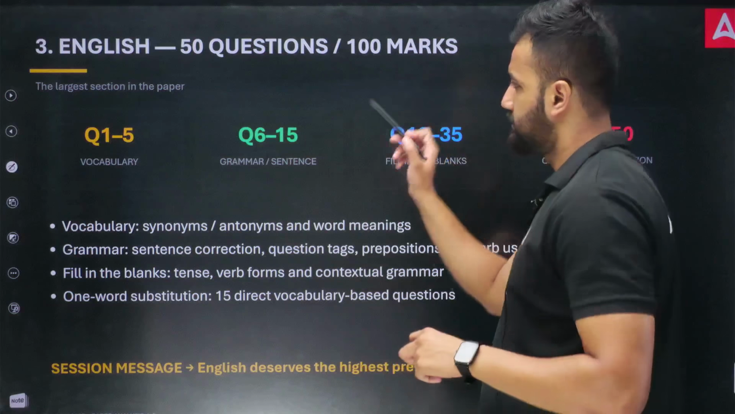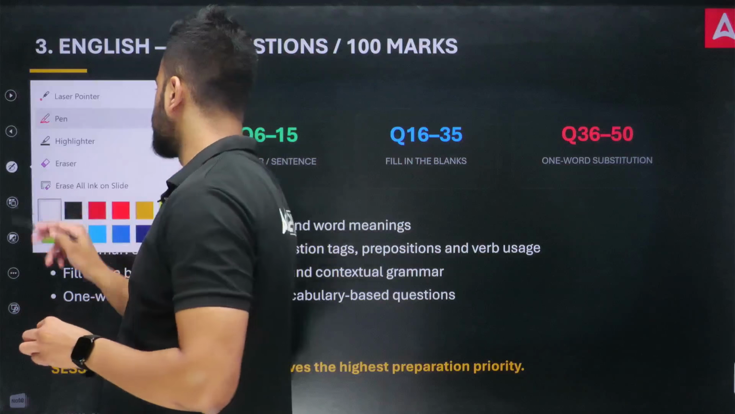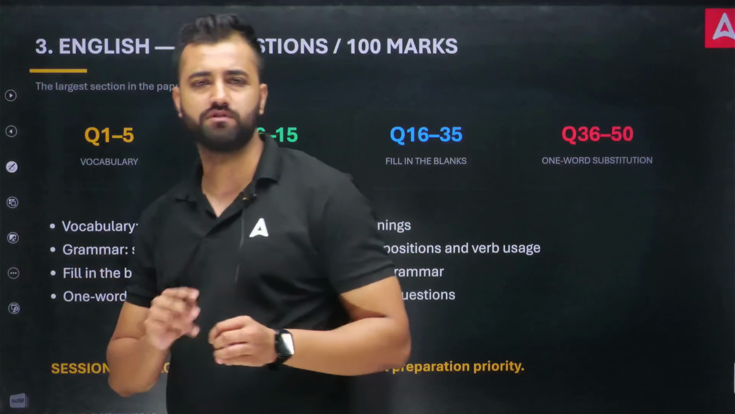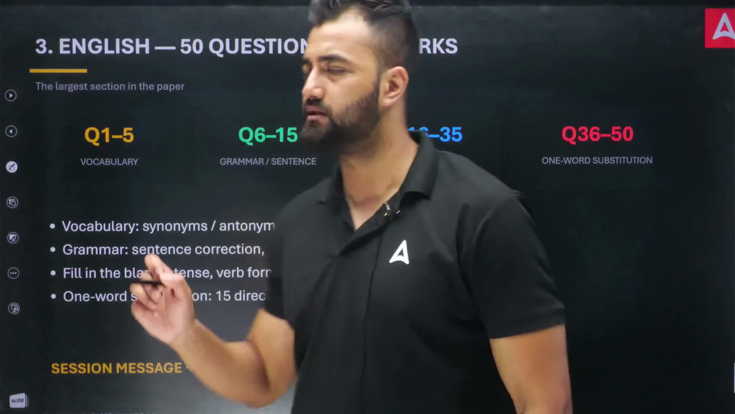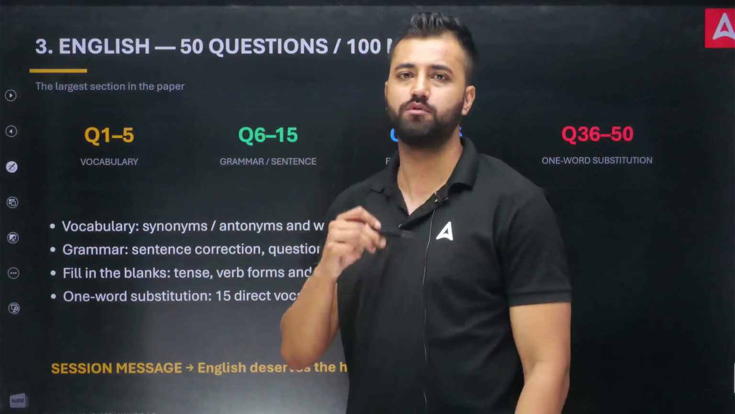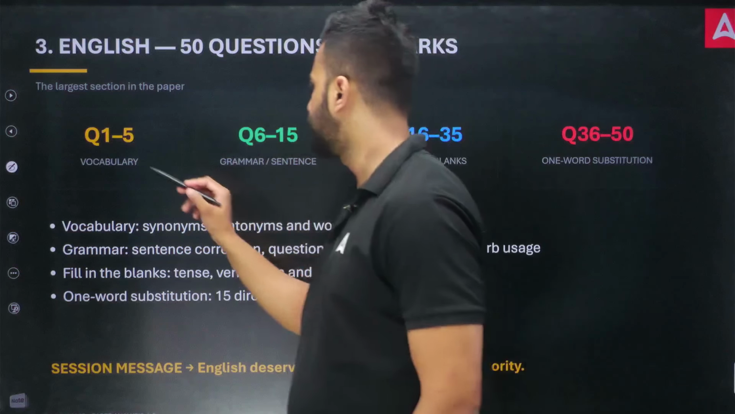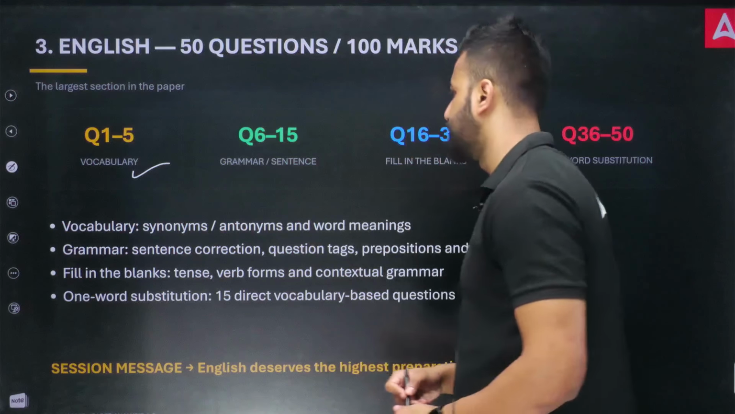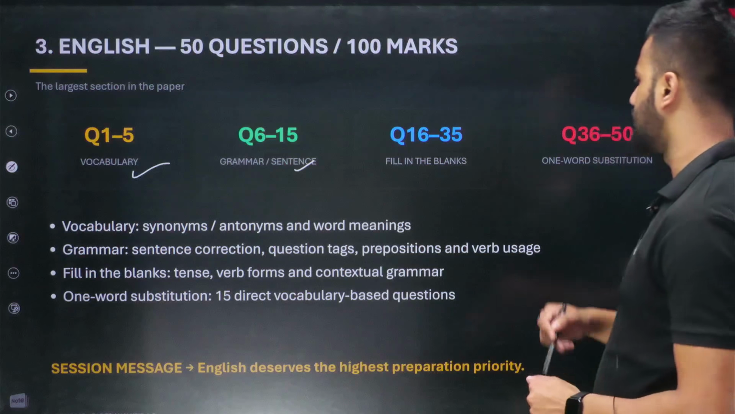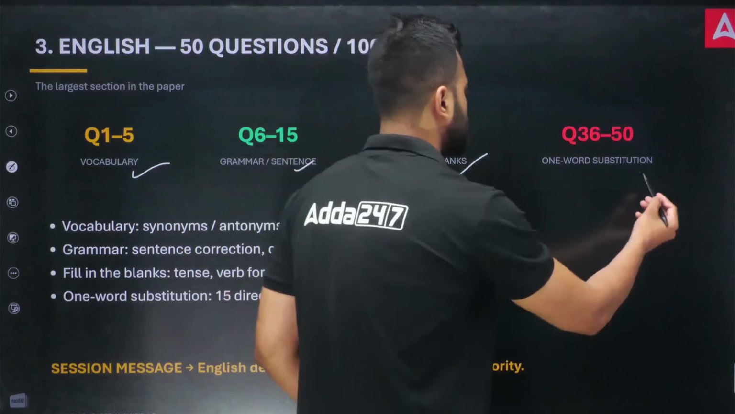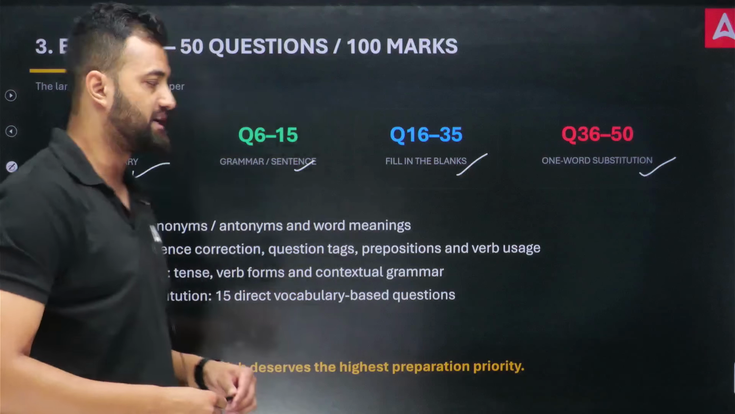So if we check one by one, this particular analysis is based on, I think, series 2 or series 3 paper, I'm not sure, but we will do the solution session and at that time you will get an idea of what paper we are discussing. 1 to 5 questions were based on vocabulary, 6 to 15 were grammar sentences, 16 to 35 were mostly fill in the blanks and one word substitution. Yes, so these were the main topics with which the questions were asked in your examination.